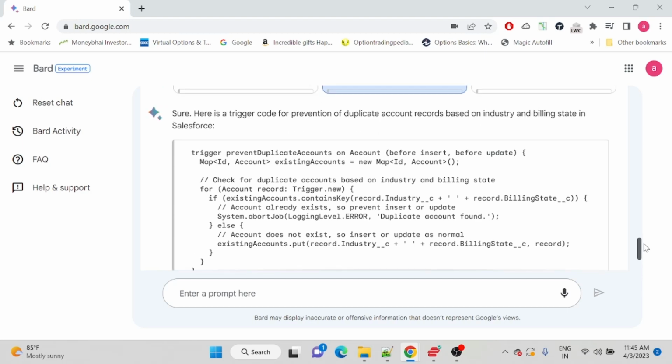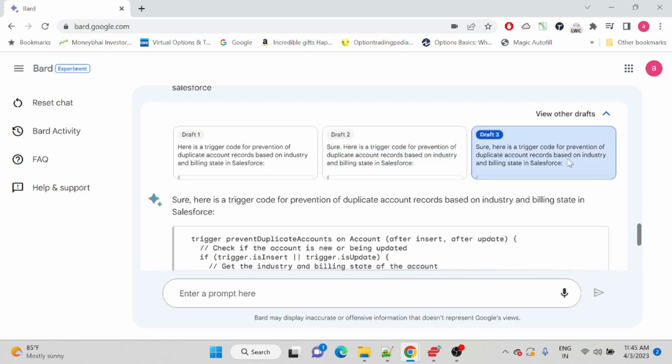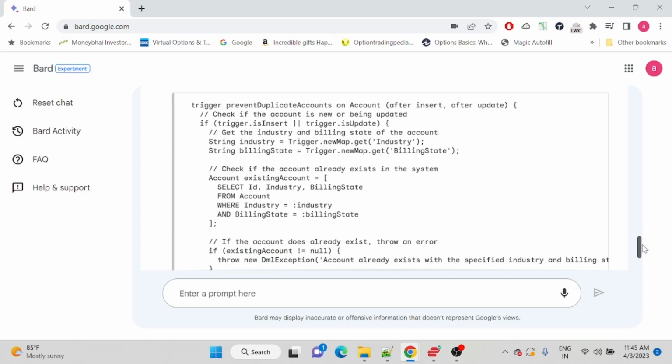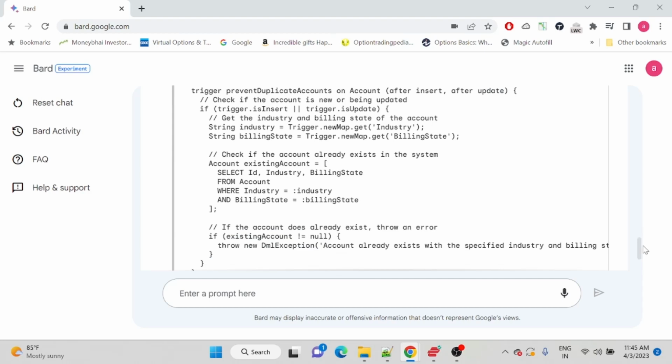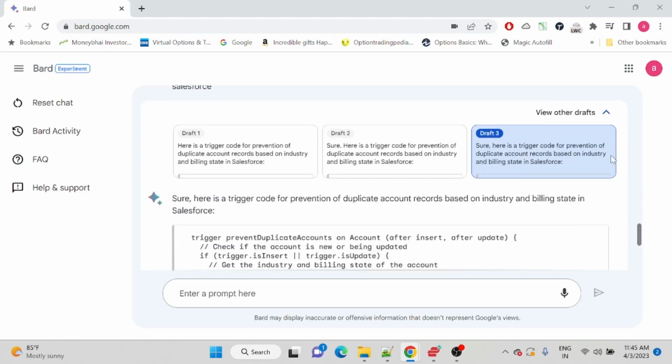Okay, so there are different versions. As I was telling you earlier, this is one of the advantages of Google Bard, where it has provided three draft versions. That's where you can check which code is closer to your requirement, and based on that, you can select whichever option you want to go ahead with. So here it has already provided me three draft versions.